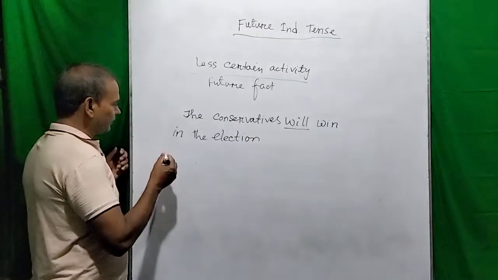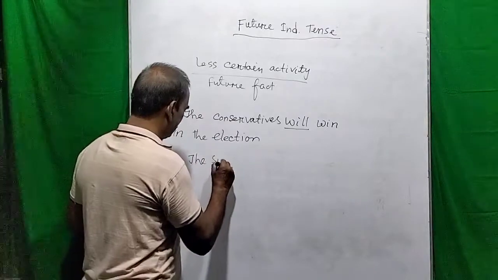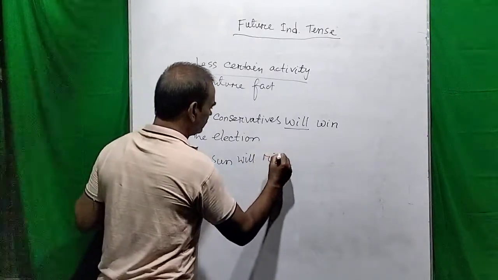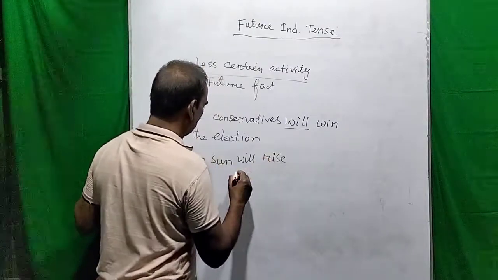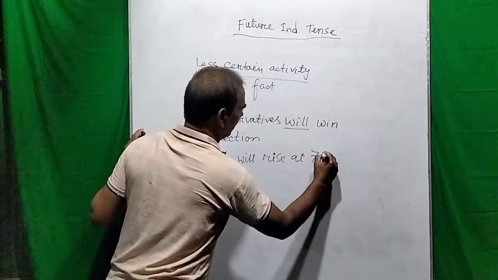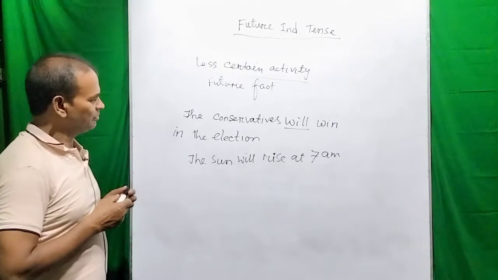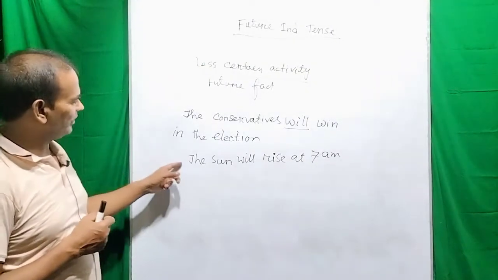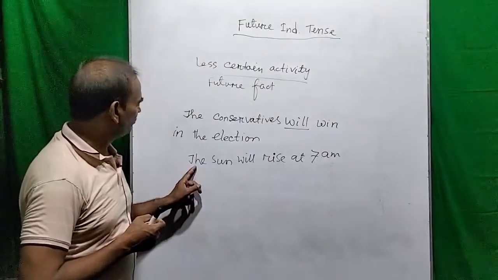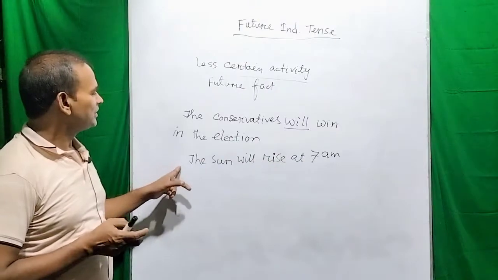And in another example, you see, the sun will rise at 7 a.m. So this may be a weather forecast, or this may be a supposition.